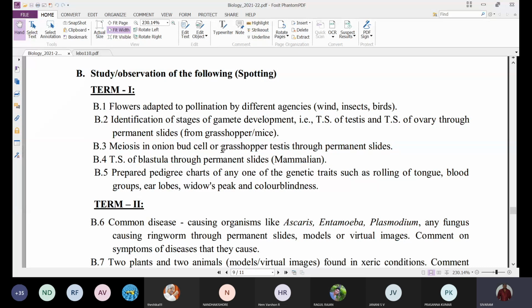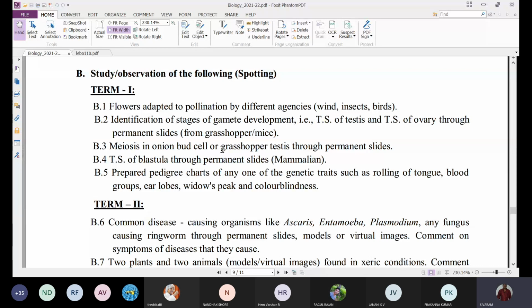In the same manner, through the microscope, you have to observe the TS of testis or TS of ovary. Either one is placed. You have to identify whether it is a testis or ovary, and write the characters by which you identified it. Similarly, different stages of meiosis: prophase 1, metaphase 1, anaphase 1, telophase 1.